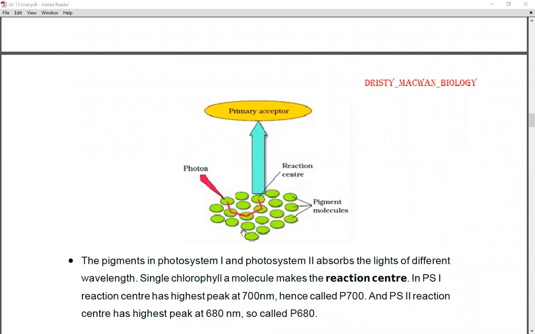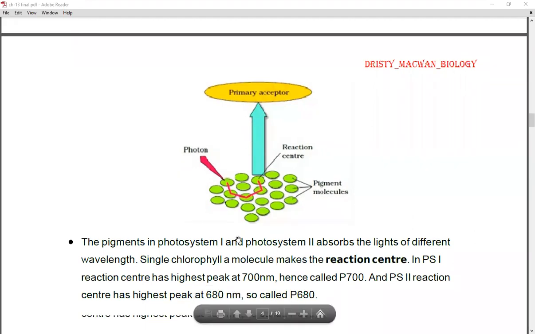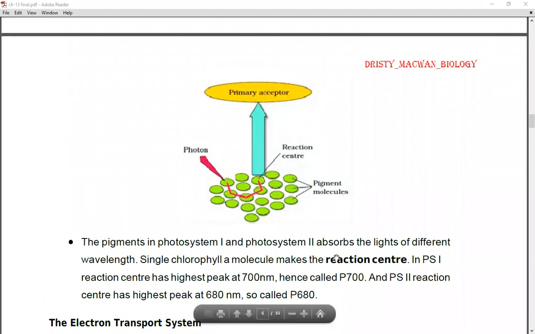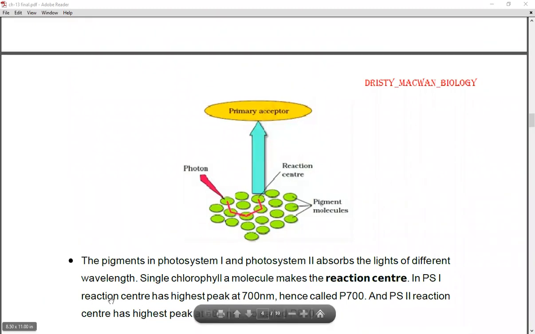This is the photon, from which the light energy is being sent. This is the reaction center, because the reaction takes place in the presence of light, and a primary acceptor is generated. As the reaction takes place here, this area is said to be the reaction center.